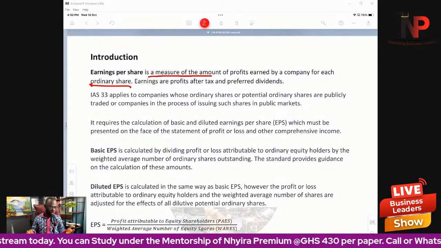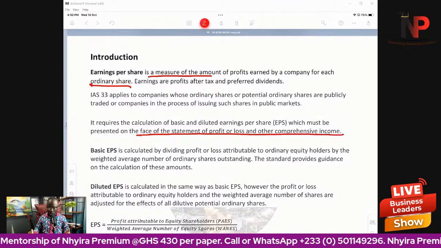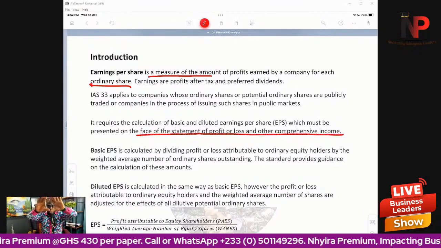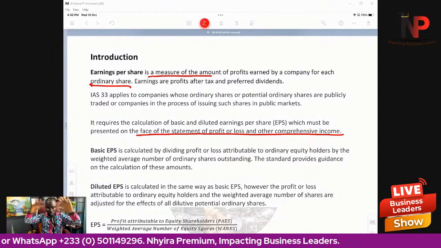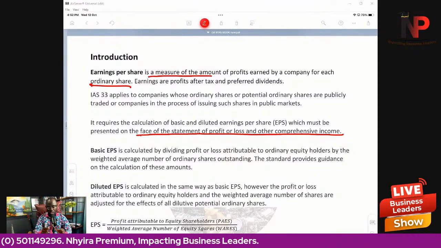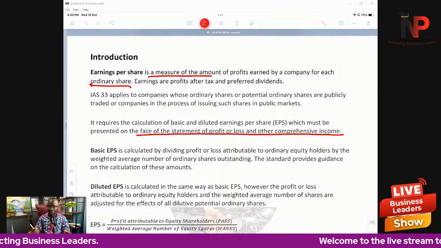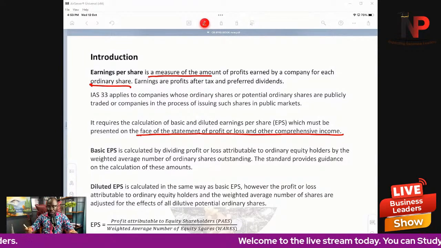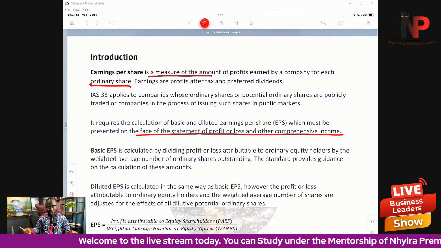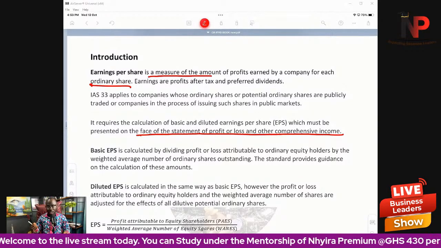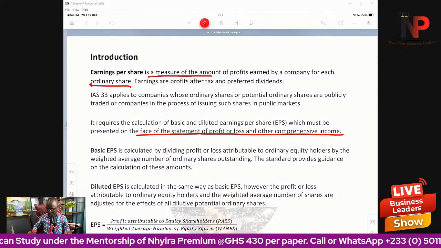And it is always shown on the face of the statement of profit or loss and other comprehensive income. So if you take the financial statement of any company at all, you will see that below the statement of profit or loss and OCI, you see earnings per share there. And if they have any scenario that will bring up diluted earnings per share, you will see that they will also have the diluted earnings per share. So it depends on the company, but we will have both earnings per share and diluted earnings per share in that regard.